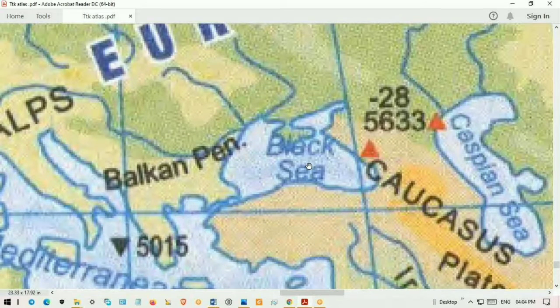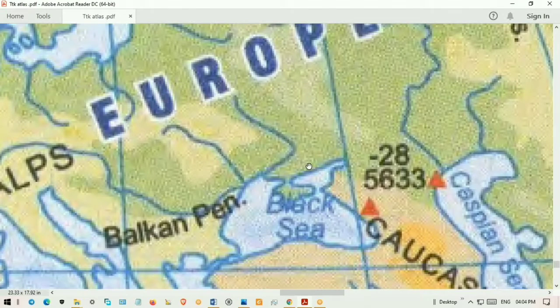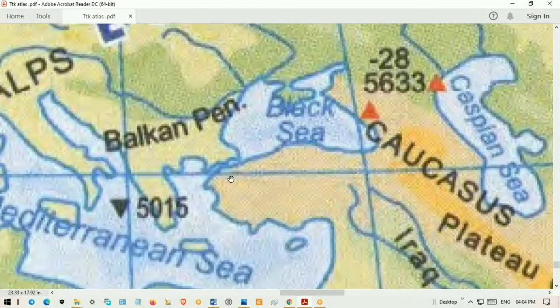We know very well what is going on in Ukraine. So here, what are the water bodies located? They will be asking questions related to these map items only. I assure you that if you refer to this part of the world, then definitely you will get at least one question in the coming preliminary examination.